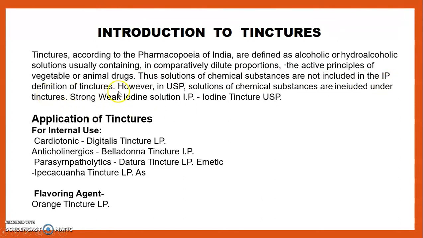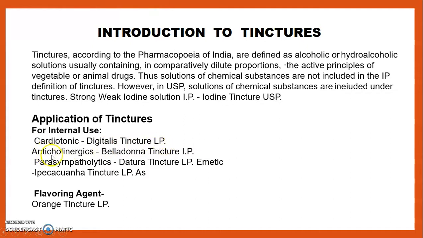However, in the USP, solutions of chemical substances are included under tinctures, for example strong and weak iodine solution, and iodine tincture USP. Now we see the applications of tinctures for internal use and as a flavoring agent. First of all, for internal use: cardiotonics, for example digitalis tincture IP.